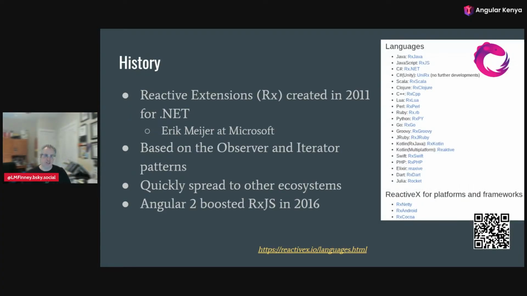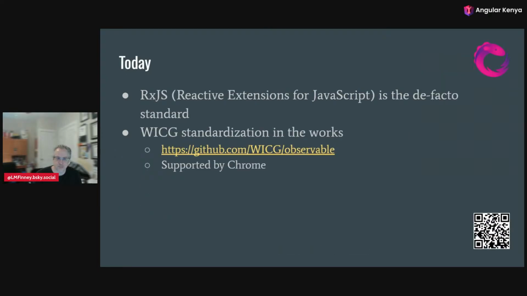The history of this actually comes from Microsoft. In 2011, as part of .NET, Eric Meijer created Reactive Extensions to create observables for .NET programming. It was based on the observer and iterator patterns, a combination of those. And it was so powerful, it quickly spread to other ecosystems. You can see the list of them on the right. The important one for us is RxJS, the second of those. It was out there for a while, but it really got a lot of attention when Angular 2 adopted it for its use in the new Angular version back in 2016.